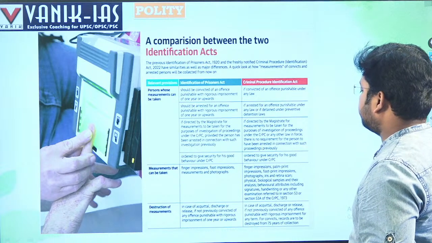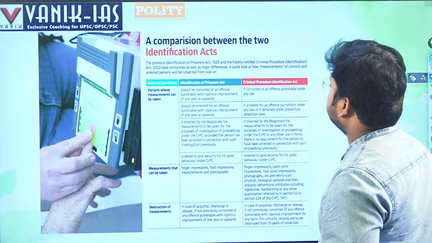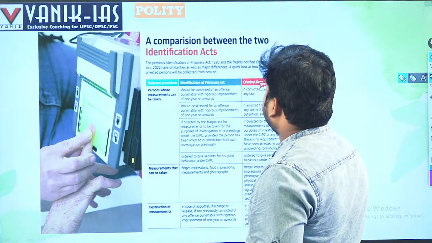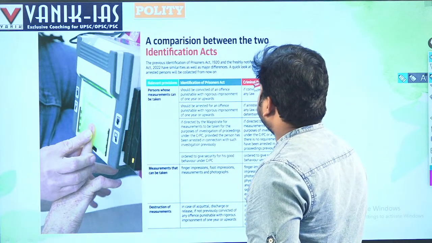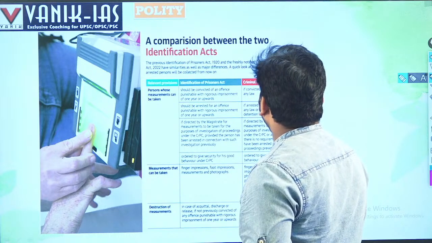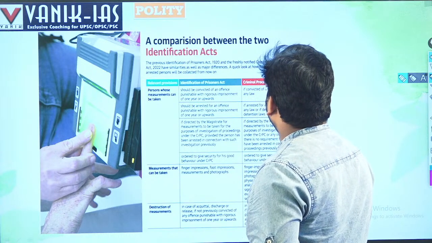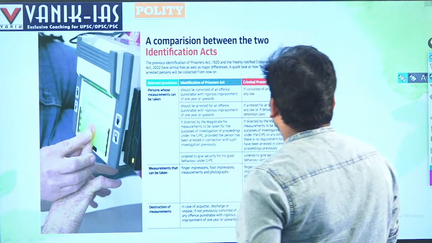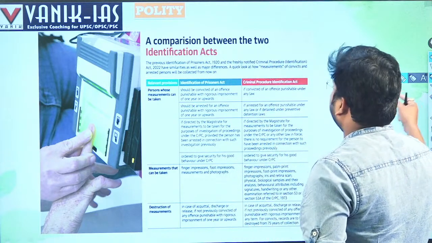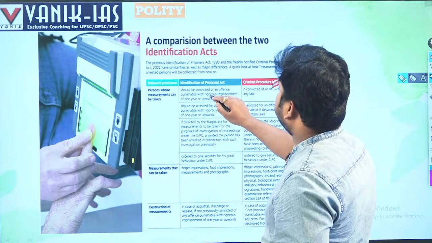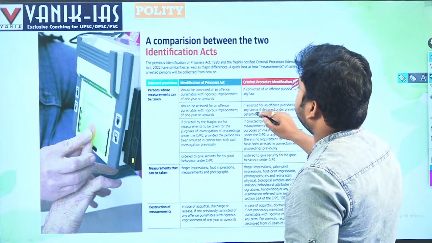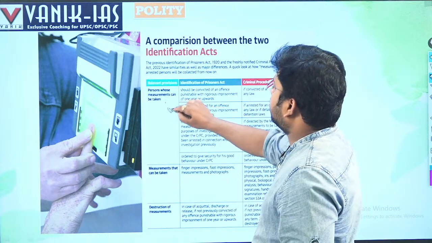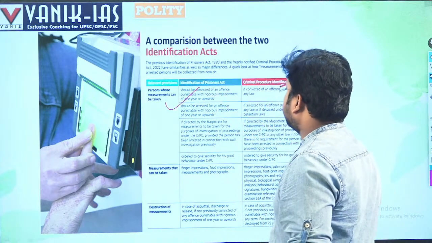So what is changed in the Identification of Prisoners Act? In case of prisoners who are convicted of an offence punishable with rigorous imprisonment for one year or upwards under any law, their measurements can be taken.